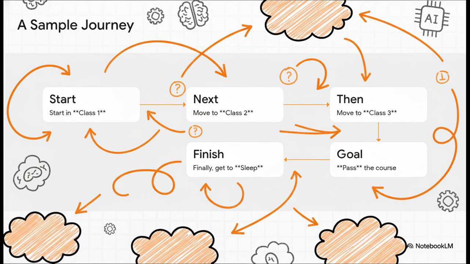So you can imagine one possible journey, right? They start in class 1, then move to class 2, then class 3, they pass the course, and finally, they get to sleep. Phew. That's just one sample path, one story that could unfold. And this map, this collection of states and random transitions, that's what we call a Markov process.